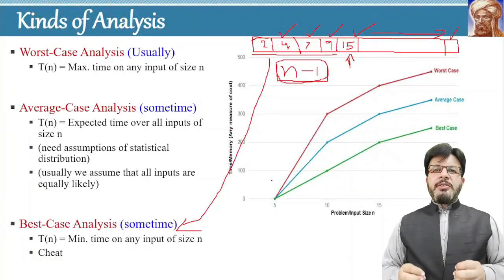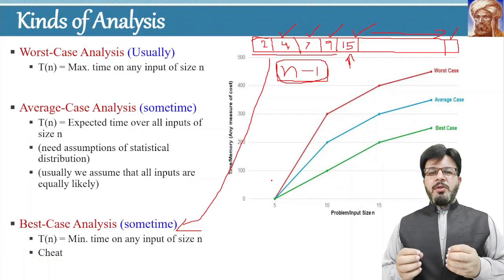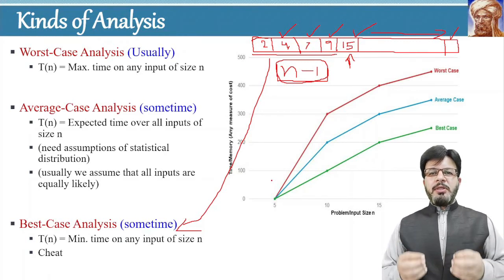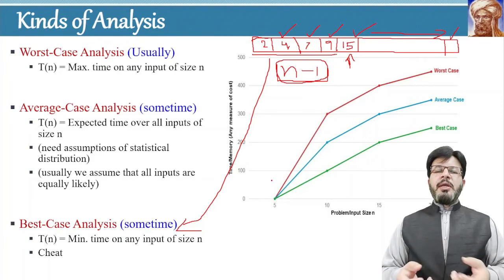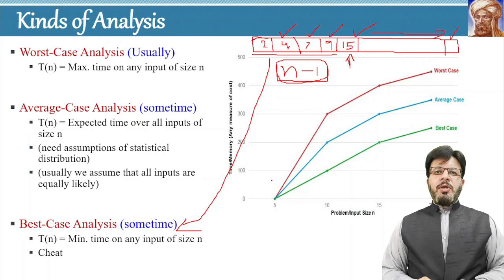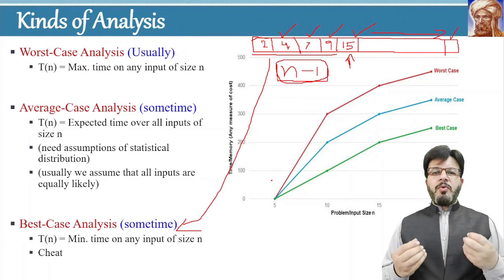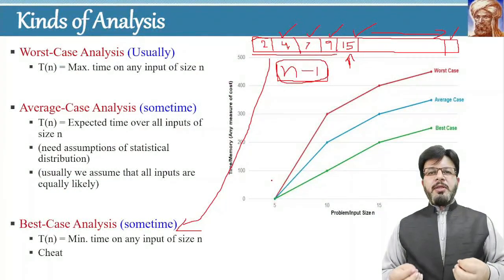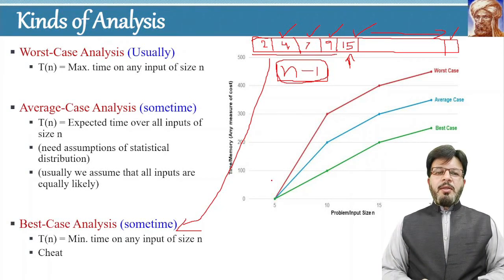Once again, the worst case in insertion sort will exist when your list is sorted in the opposite order, and the best case will exist when your list is sorted in the same order as required. So what is the average case analysis? In the average case, you have to consider all possible inputs of size n, and consider that the probability of each possible input is the same. You have to assign a probability distribution to these inputs, and then apply mathematical and statistical methods to find the expected value of the time.